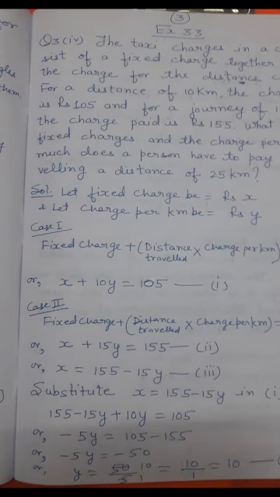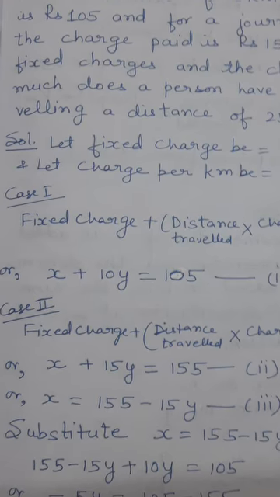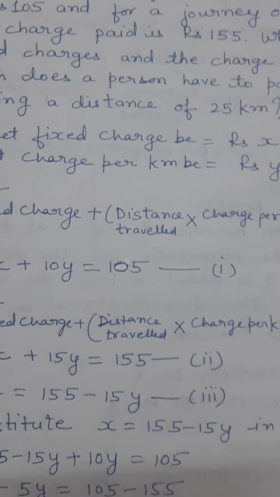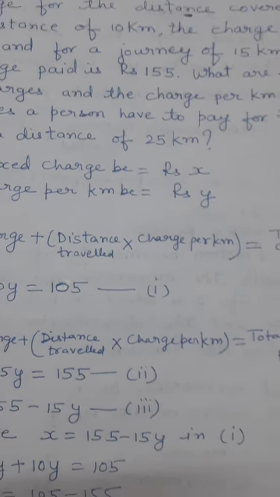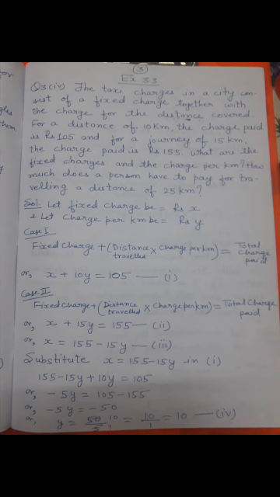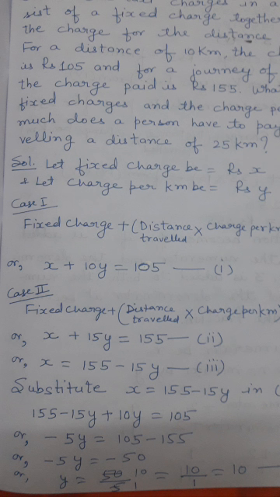Now the second equation, the same way. Fixed charge a person has to pay plus distance travelled into charge per kilometer is equal to the total amount paid to the taxi. Fixed charge will remain the same, that is X. In the second case, the person has travelled 15 kilometers. Charge per kilometer is Y, so 15 will get multiplied by Y. X plus 15Y is equal to 155. It is given that for 15 kilometers, the person has paid 155 rupees. So the second equation is X plus 15Y is equal to 155.